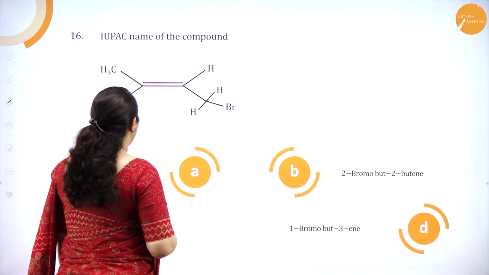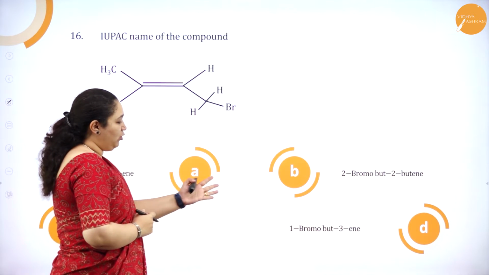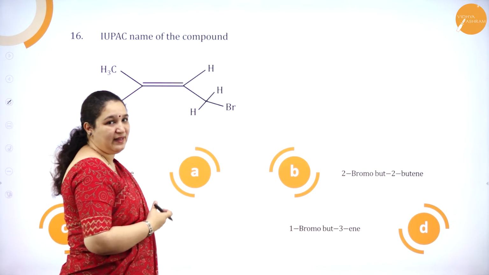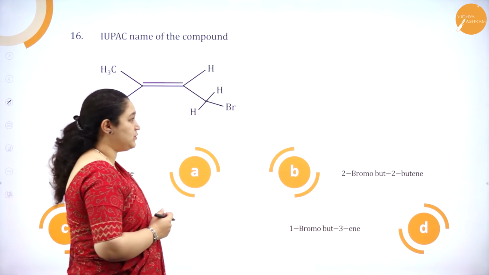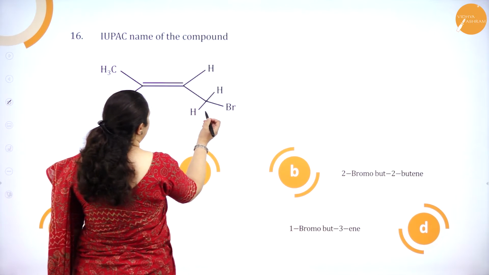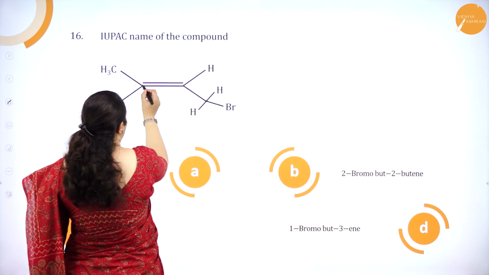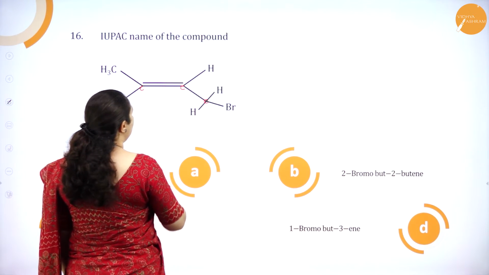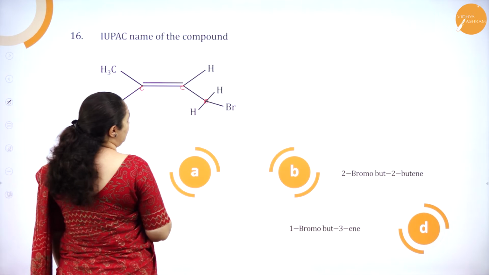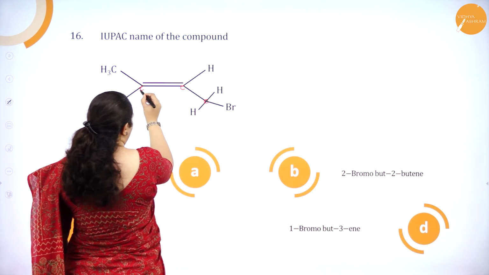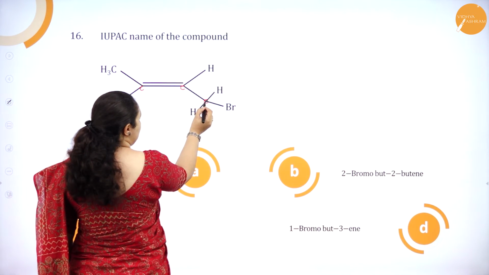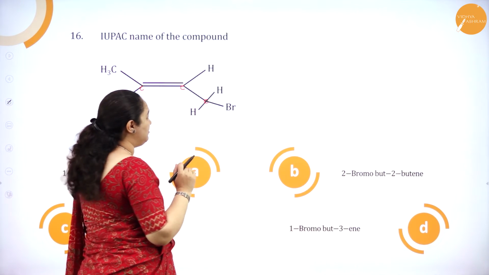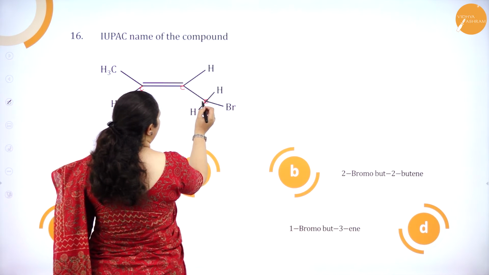IUPAC name of the compound. Even before we see the options, we can directly name this and then check out which is the correct option. So here there is a double bond, and here this is a carbon atom, this is one carbon atom, this is also a carbon atom. So we need to get the parent chain first. From here if I number 1, 2, 3, 4, this gets the least number, and the carbon double bond you will get at the second carbon atom itself. So we'll start numbering from here.